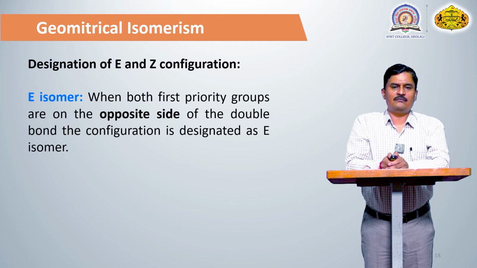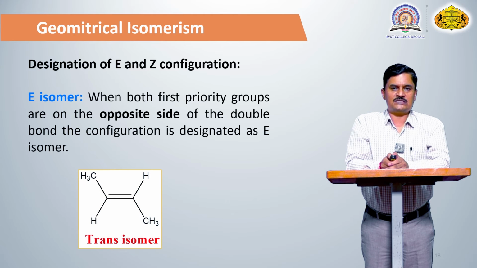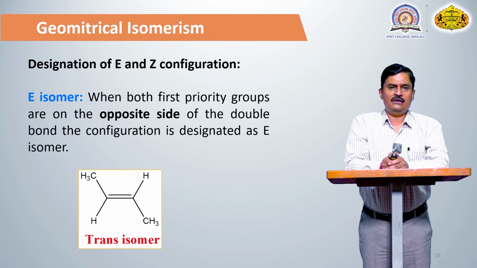E isomer means the same priority groups are present on the opposite sides of the carbon-carbon double bond. For example, trans-2-butene. In this case, the CH3 groups are present on opposite sides of the carbon-carbon double bond, and the hydrogens are also on opposite sides. CH3 has priority 1 and hydrogen priority 2. So the first priority is on the opposite side, and the second priority is also on the opposite side of the carbon-carbon double bond. So this is known as an E isomer.